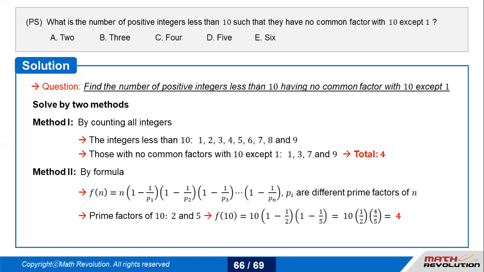By the formula method also, you could say 10 can be written as a product of two prime factors, 2 and 5. So 10 times 1 minus 1 over 2, times 1 minus 1 over 5, which gives 4. If someone has any question regarding this, you can always write in the chat box or in Q&A.